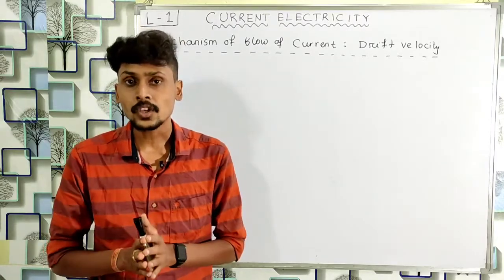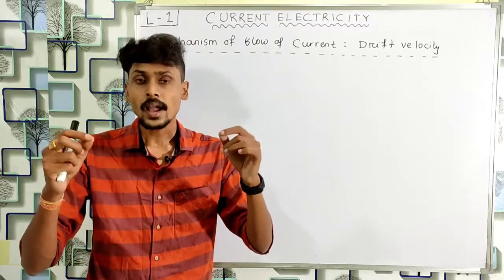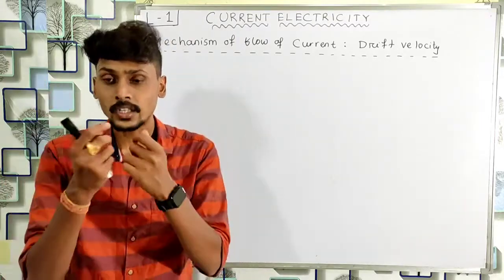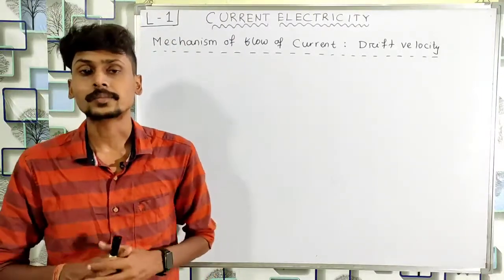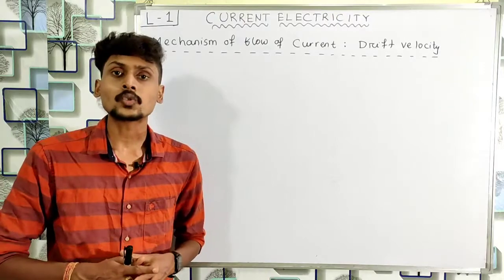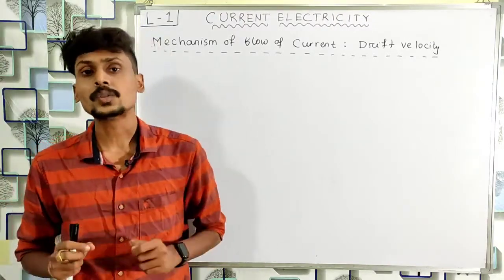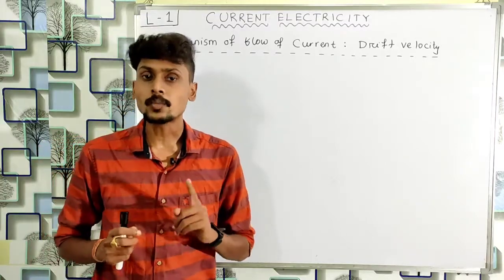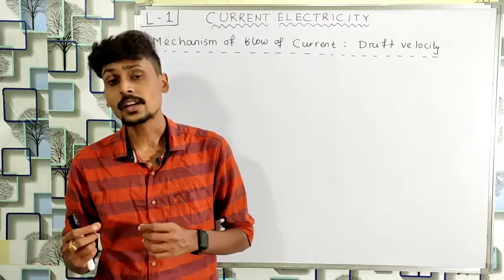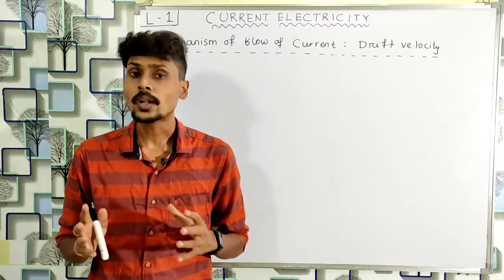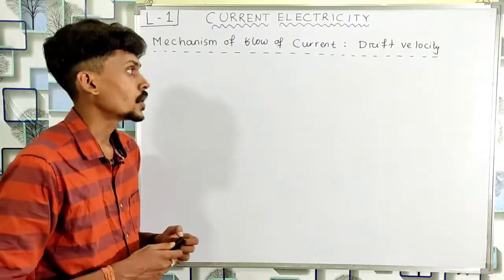In the absence of any potential difference, we don't get any electric current. If you take a wire and don't connect any battery to it, just bend it and make a closed circuit, you will not get any current. Without a battery, you are not going to get any kind of current. What is the reason behind it? Although at room temperature, in the absence of any potential difference, the free electrons are moving, still we don't get any current. So now we will discuss the mechanism of flow of current.